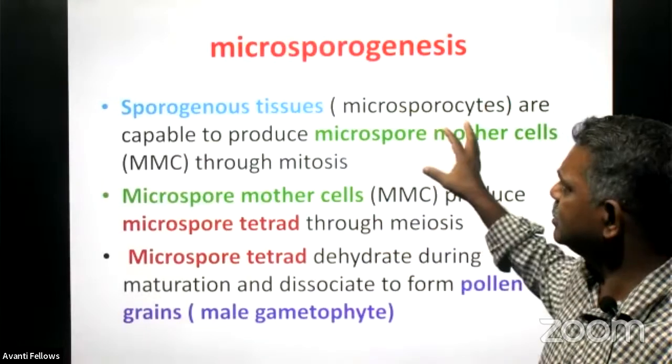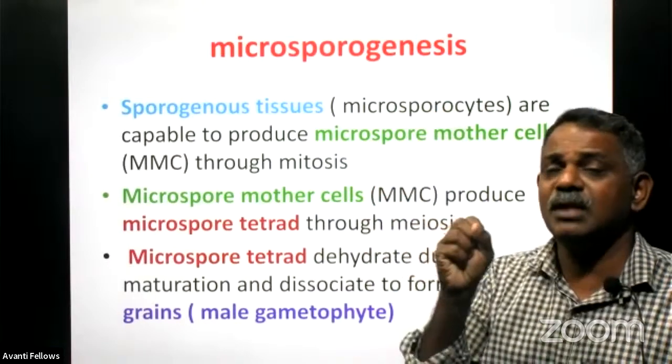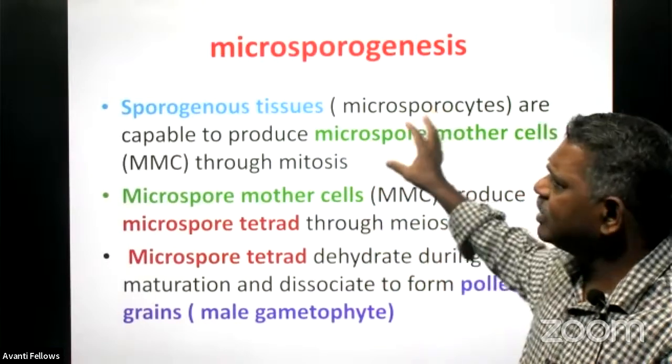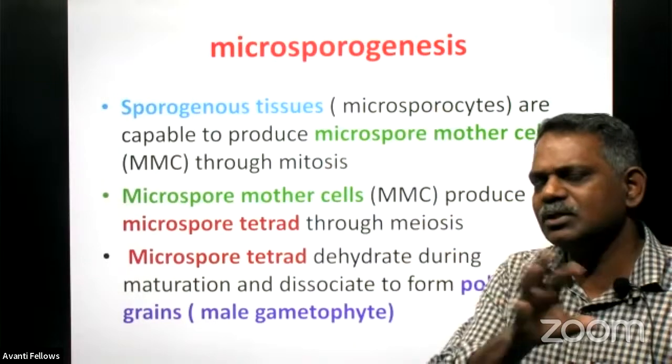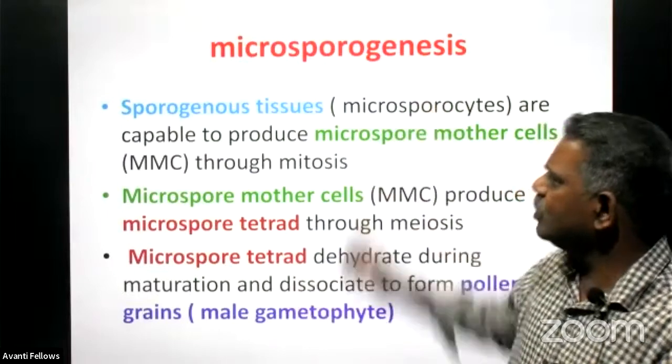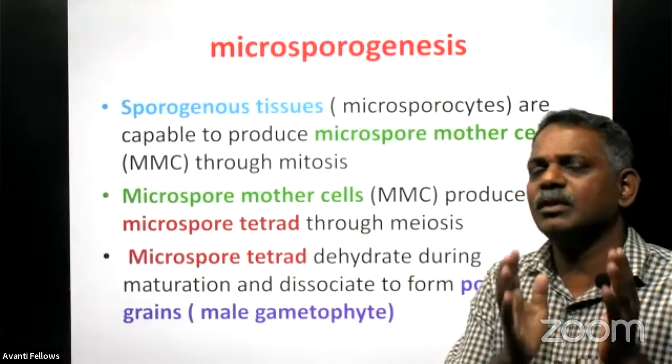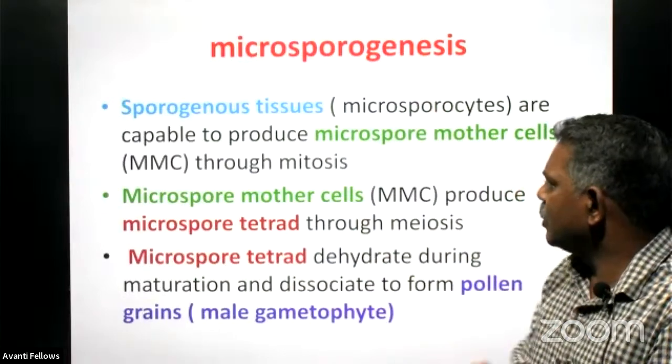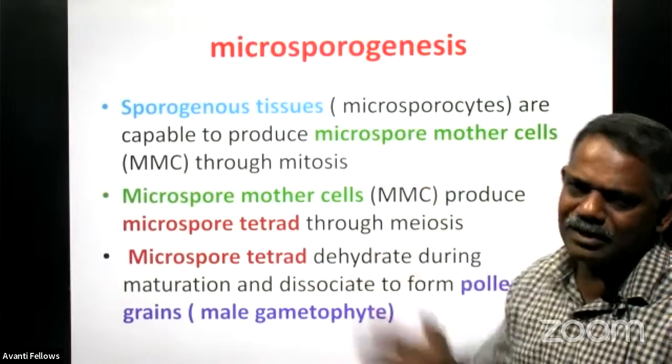And sporogenesis is the process of producing the pollen grains, and these pollen grains are produced from the sporogenous tissues, basically present in the anther. And these sporogenous tissues first undergo mitosis and produce the microspore mother cell.